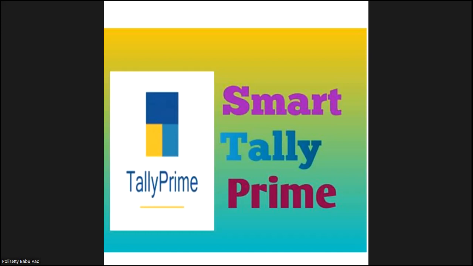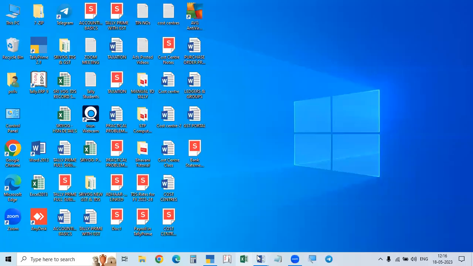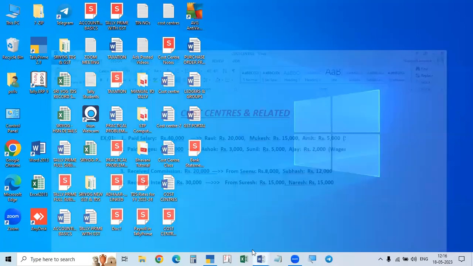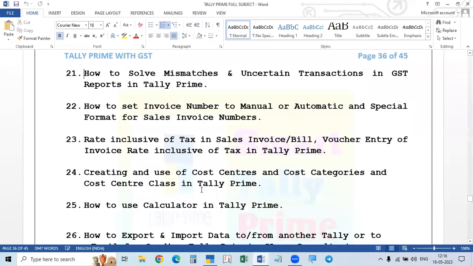Now, entering into our subject, today our topic is: what is meant by cost centers and cost categories, and cost center class. Cost centers and cost categories, and in between these two, another one is cost center class. What is the meaning, and how to create and use them?